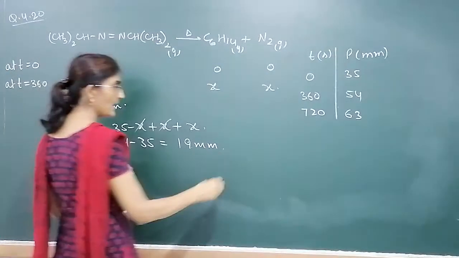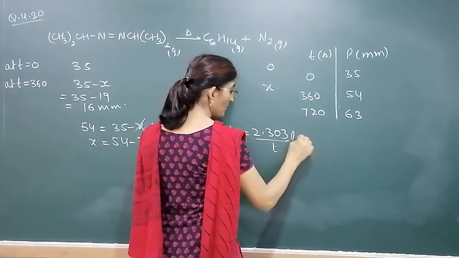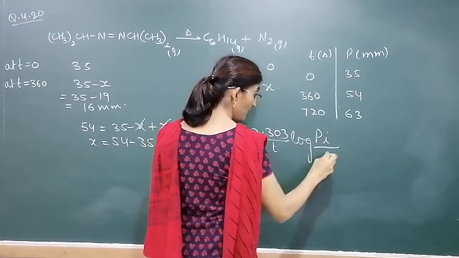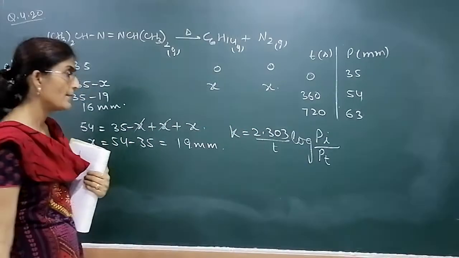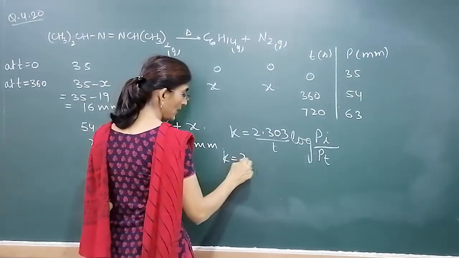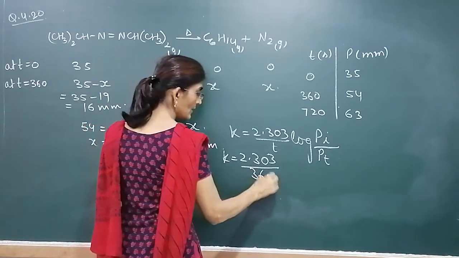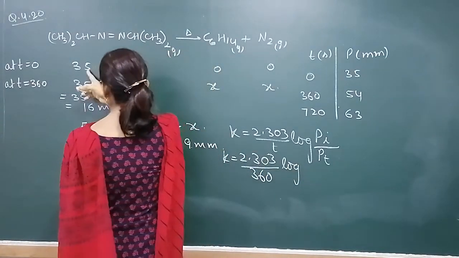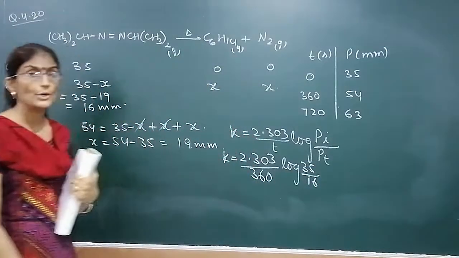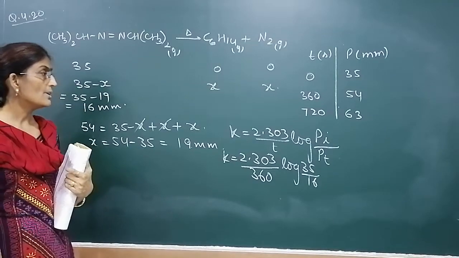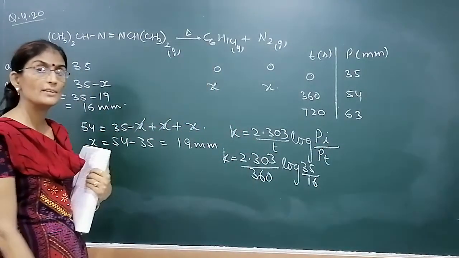What is the formula for calculating K? K is 2.303 by t, log of initial pressure upon left pressure after time t. Not total, left pressure after time t. So K would be 2.303 by 360, log of initial pressure 35 and left 16, that is 35 by 16. If you solve this, you will get the answer. Similarly, we can take 720 seconds and 63 and calculate the value of K.